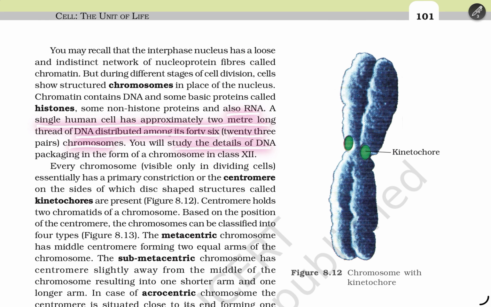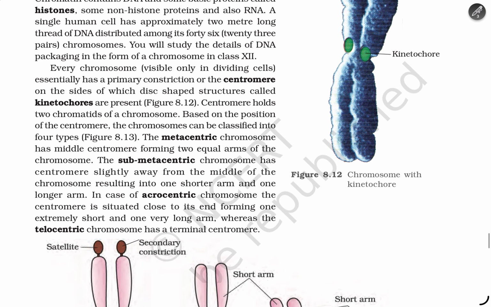You may have studied the details of DNA packaging in the form of chromosomes in class 12. Every chromosome, visible only in dividing cells, essentially has a primary constriction called the centromere, on the sides of which disc-shaped structures called kinetochores are present. The centromere holds the two chromatids of the chromosome.